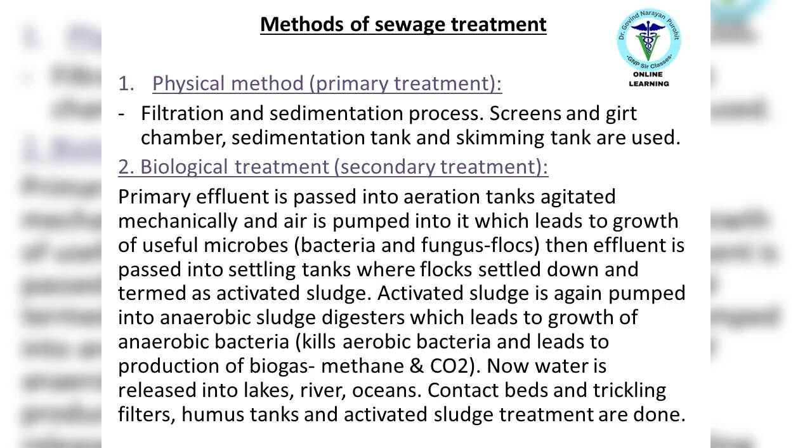Biological treatment, secondary treatment: primary effluent is passed into aeration tanks, agitated mechanically, and air is pumped into it, which leads to growth of useful microbes, bacteria and fungal flocs. Then the effluent is passed into settling tanks where flocs settle down and are termed activated sludge. Activated sludge is again pumped into anaerobic sludge digesters, which leads to growth of anaerobic bacteria, kills aerobic bacteria and leads to production of biogas, methane and CO2. Now water is released into lakes, rivers, oceans.